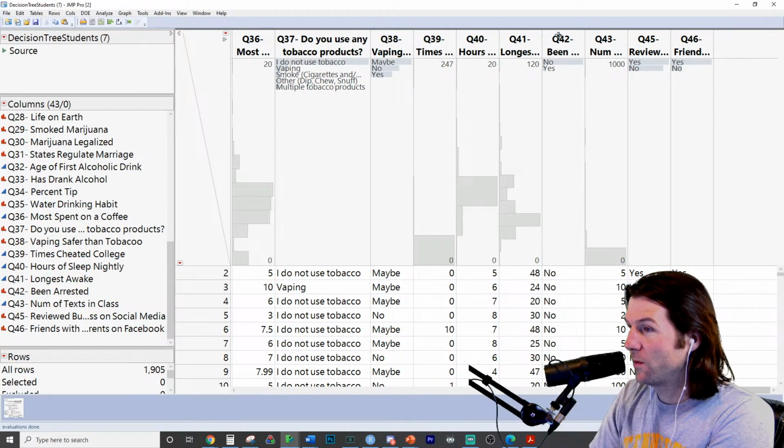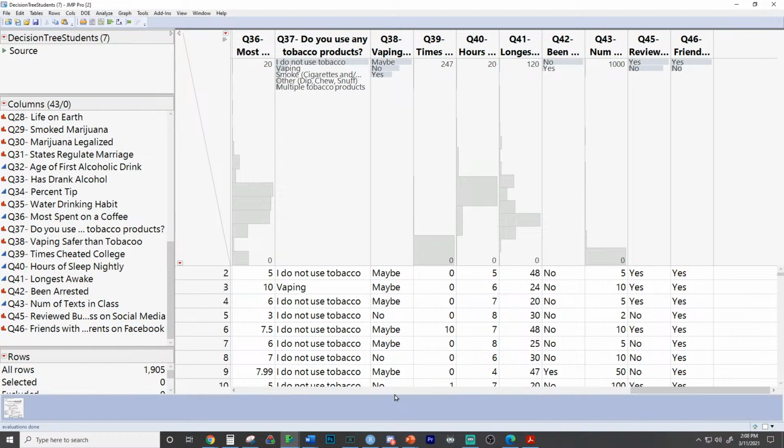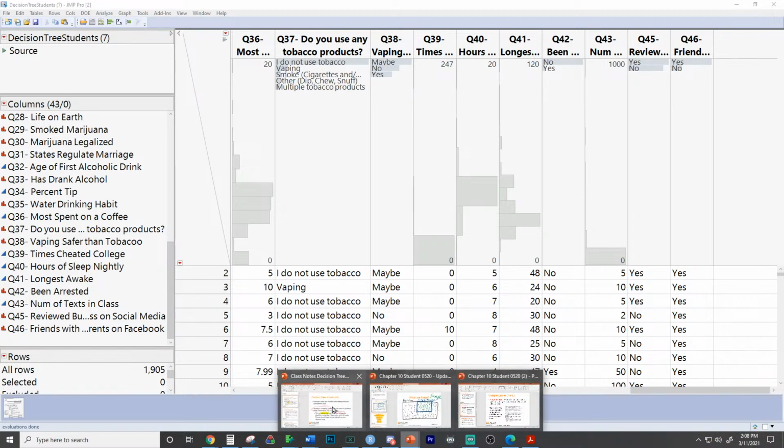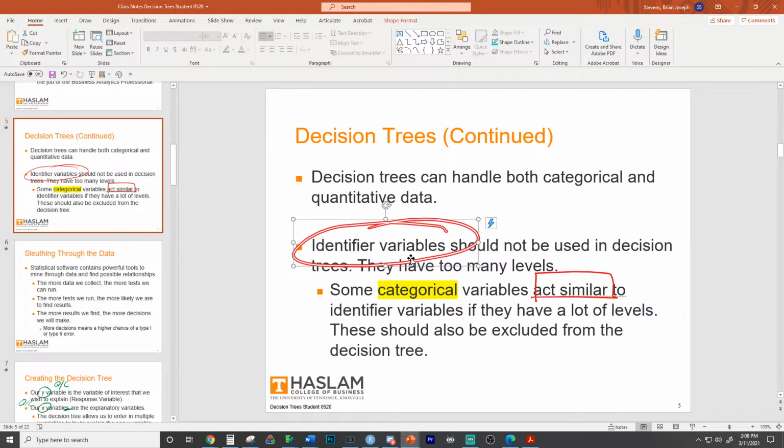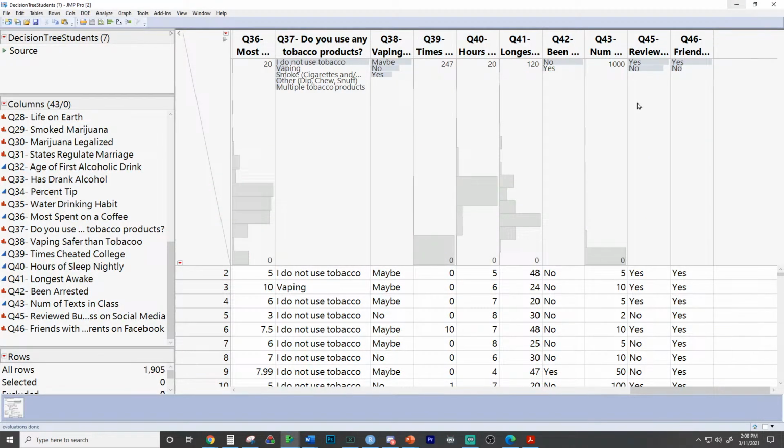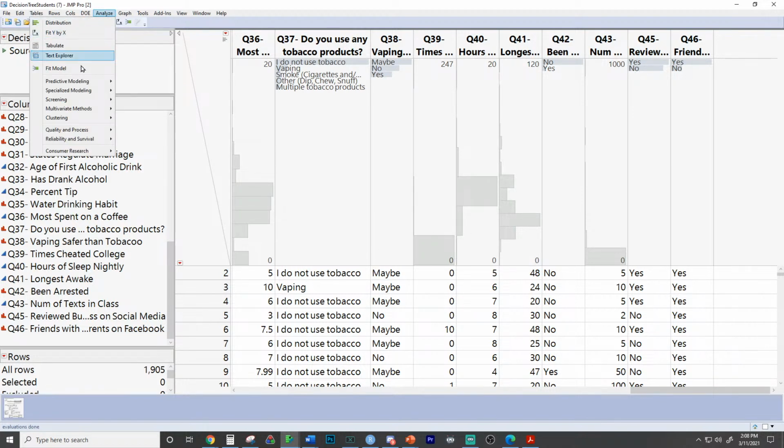What we're doing here is getting rid of variables that are either identifiers, so let's review again. These variables that we are removing are identifier variables, 0 or 1. Okay, so now that we removed the identifiers or things that act like identifiers, we can go here and make our decision tree.